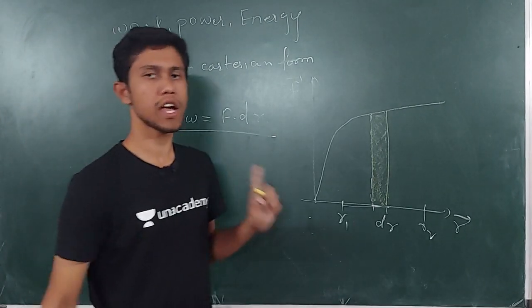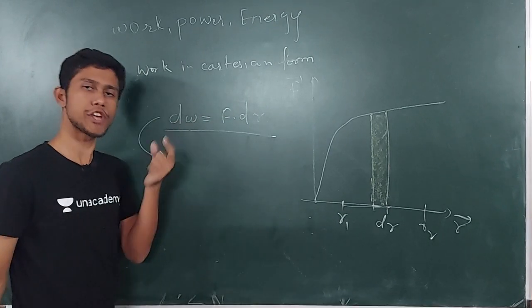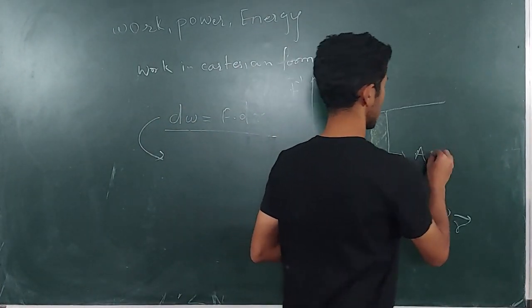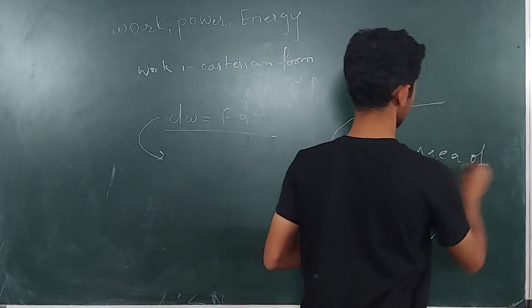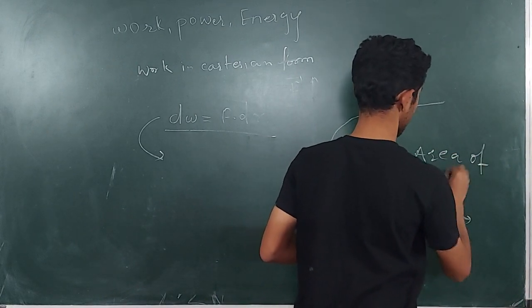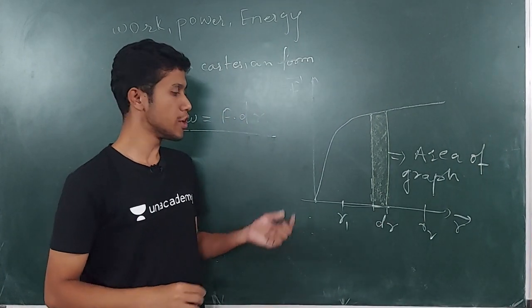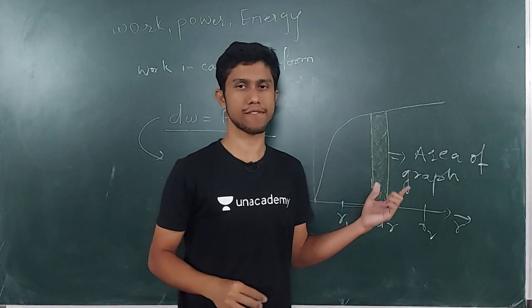That this work done, which you can find from the formula theoretically, is here equal to the area of the graph. So whenever there is a graphical question, you can find the area under the graph.